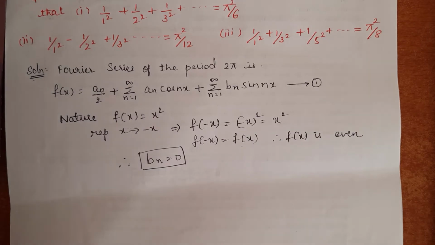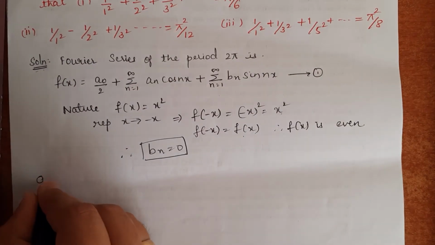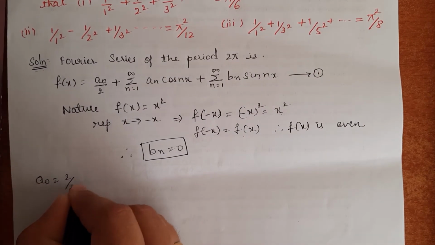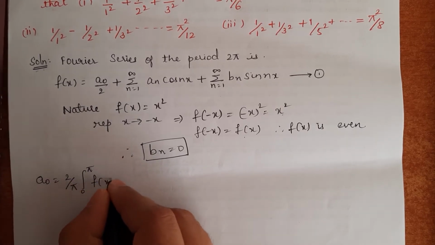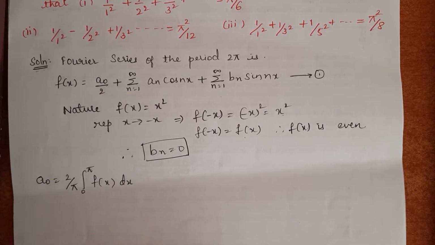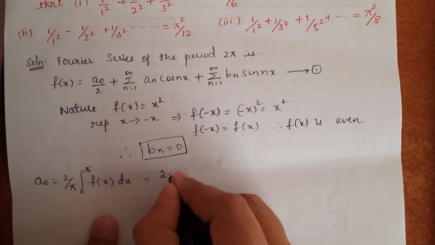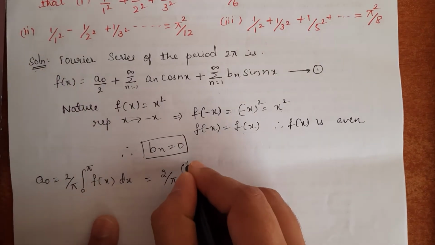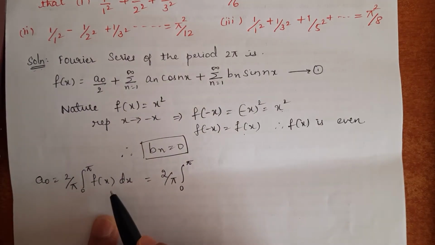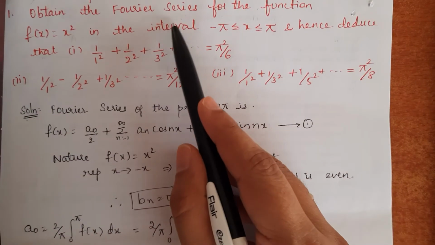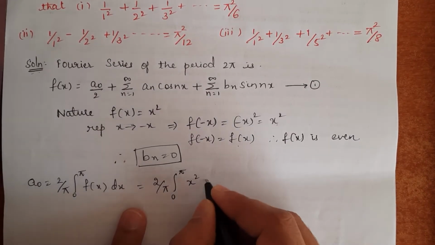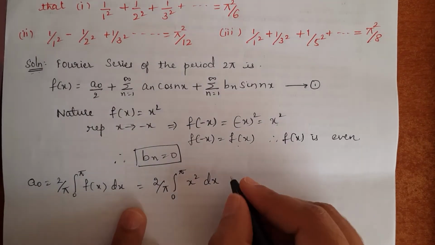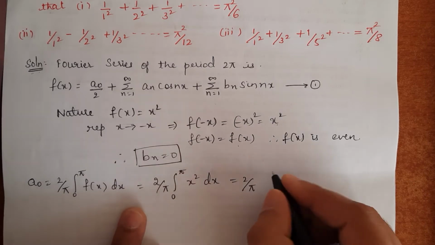So a naught is given by the expression, a naught is given by 2 by pi integral between 0 to pi f of x into dx. So 2 by pi integral between 0 to pi, what is our f of x given in the function? f of x is given as x square. Let me substitute it, x square into dx. So 2 by pi, keep it as it is.